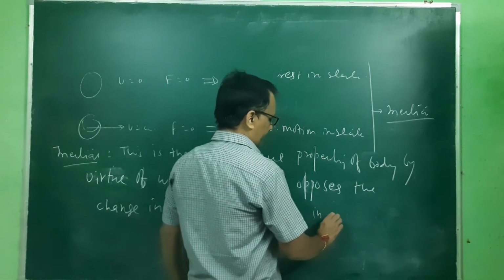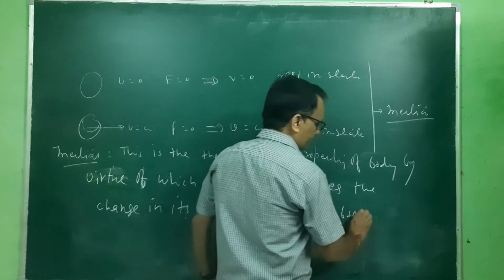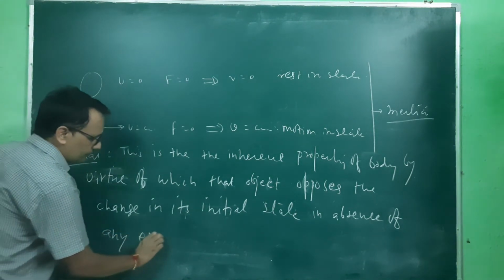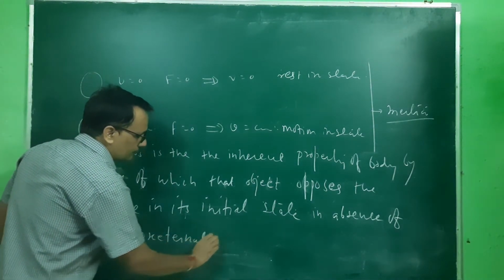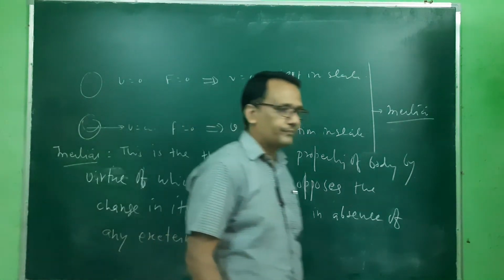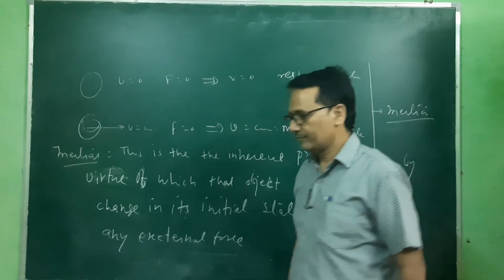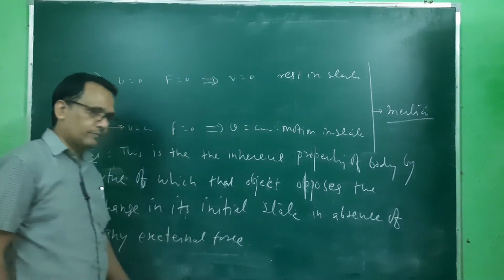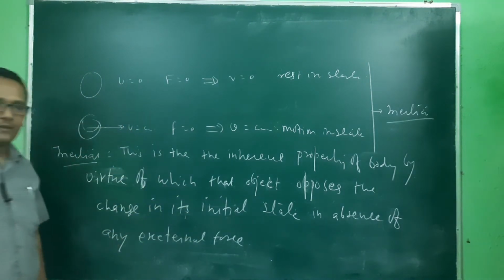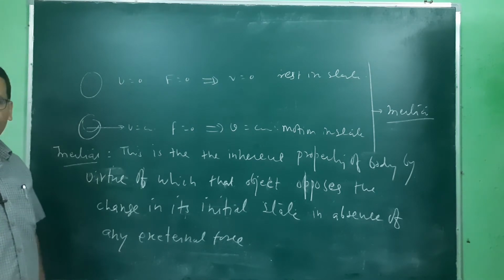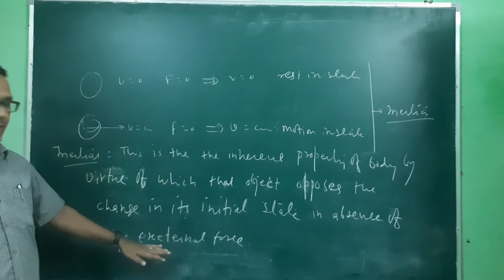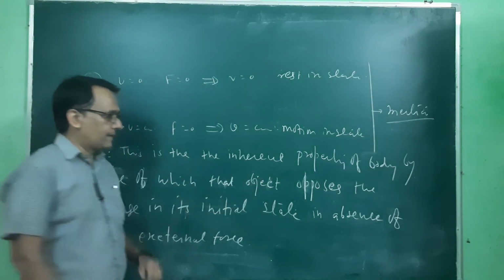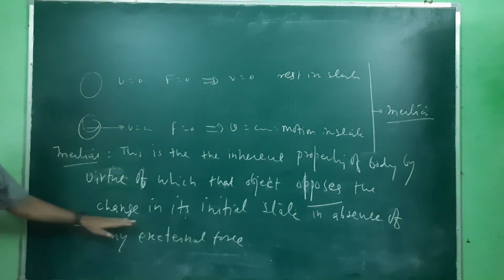In absence of any external force. You can use your own sentence. There's no problem. This sentence is not in between inverted commas, so you can change it. Now let us try to think about this sentence. This is the inherent property of a body by virtue of which that object opposes the change in its initial state.